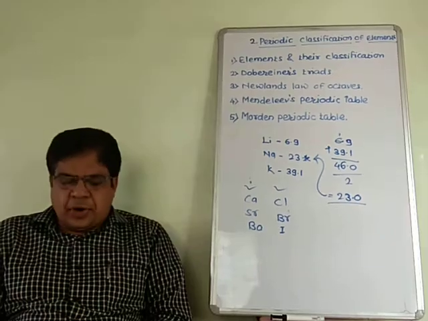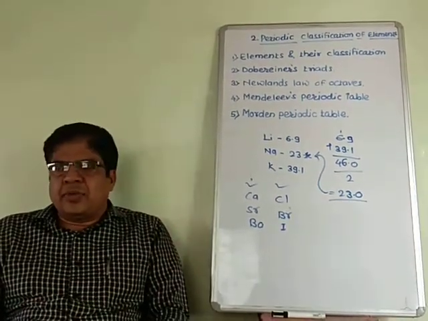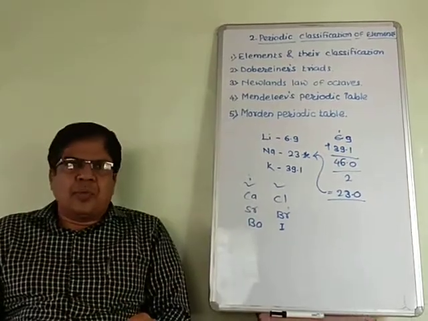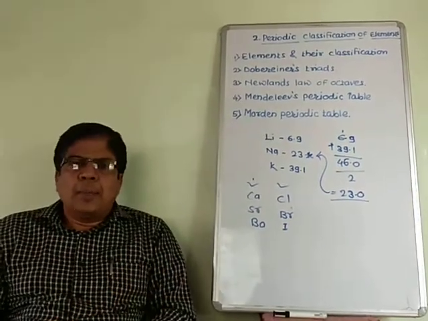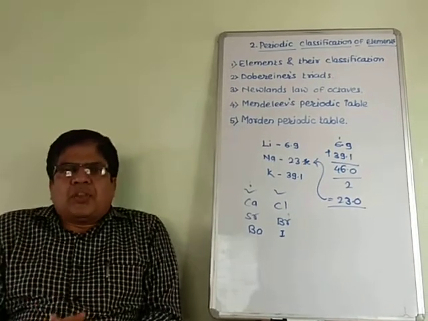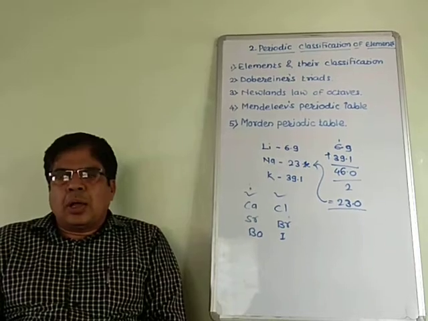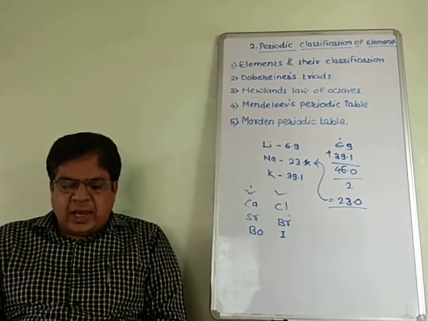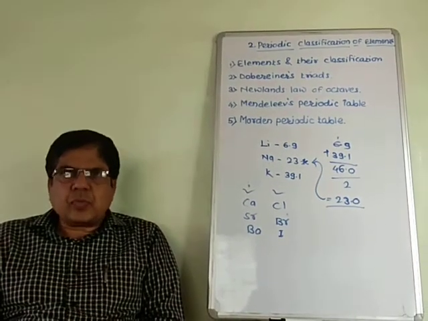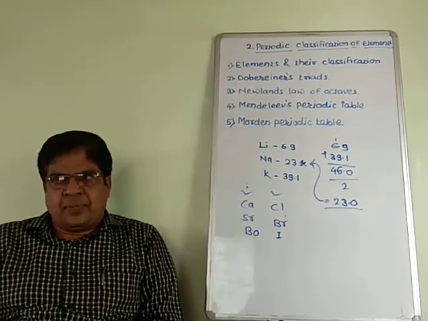I clear this point. First, we cleared Dobereiner's triads, then Newlands' law of octaves, and now Mendeleev's periodic table. The most important feature of Mendeleev's periodic table is that he arranged 63 elements which were known at that time.